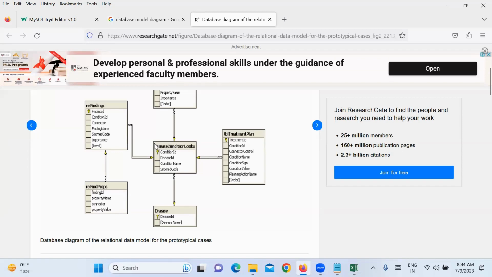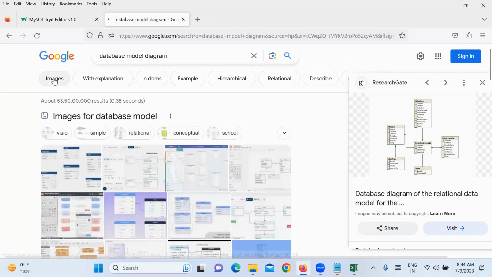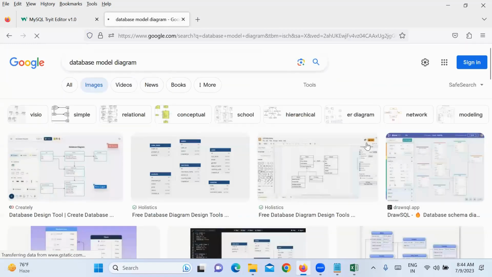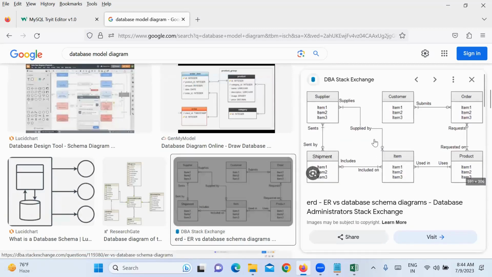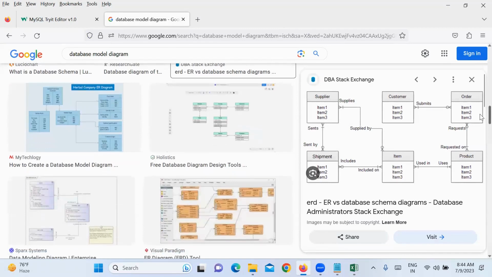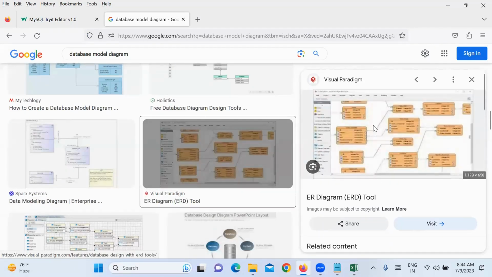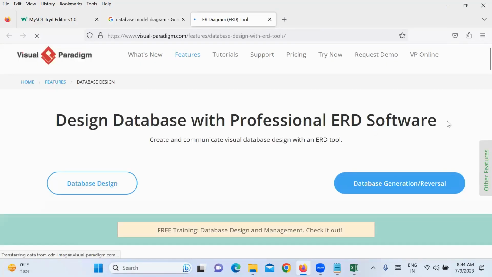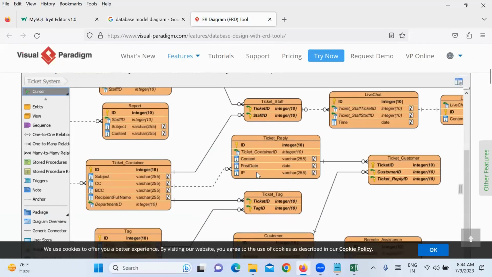Yes, sir. In case you are doing database testing in your project, the developer has to give you this type of database model document, which explains all the tables in your database system, what the relation between the tables is, and what columns each table has. Do you understand? You should write what columns this table has.